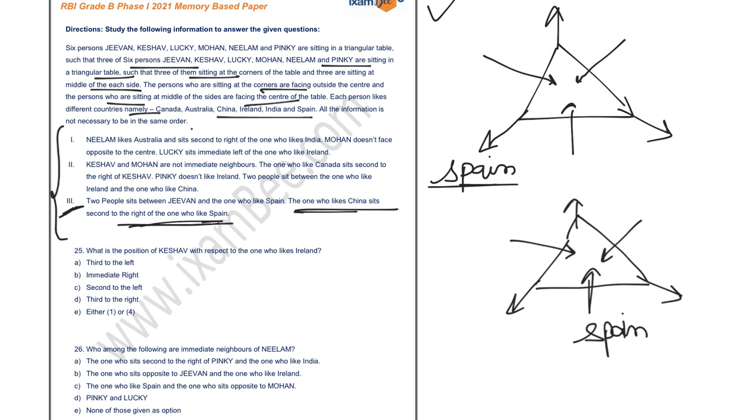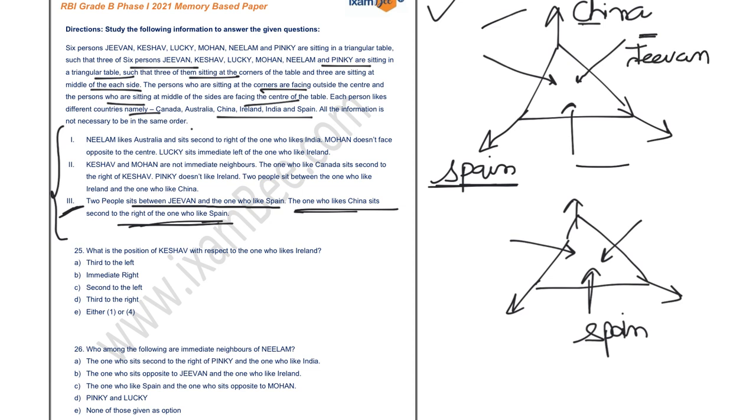So if Spain is here, China will be here, because second to the right is over here, as it is facing outside the center. Now it is given that two people sit between G1 and the one who likes Spain. So Spain is here and you have to leave two spaces. If I leave these two spaces, G1 is here, and if I leave these two spaces, Jeevan is also here. So I am sure that Jeevan is sitting over here.